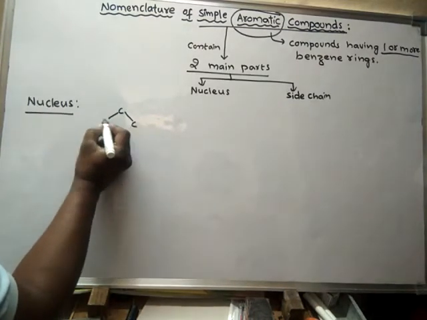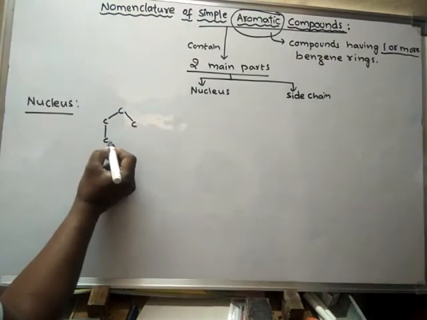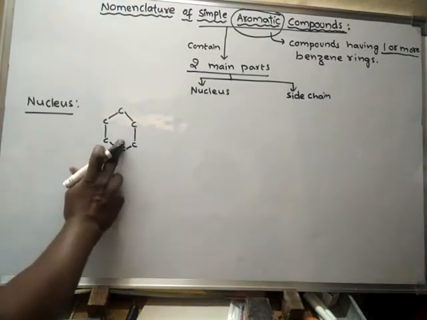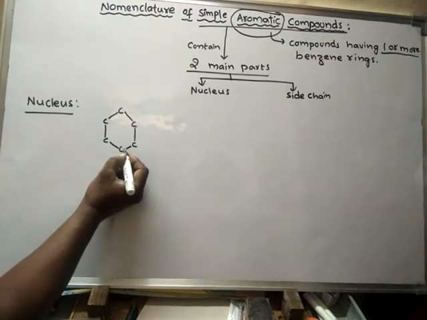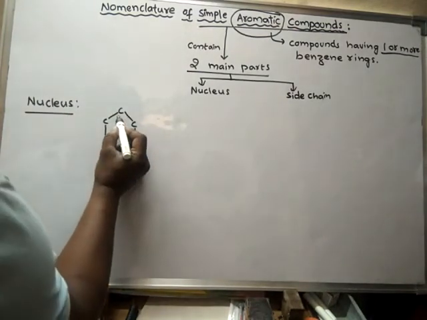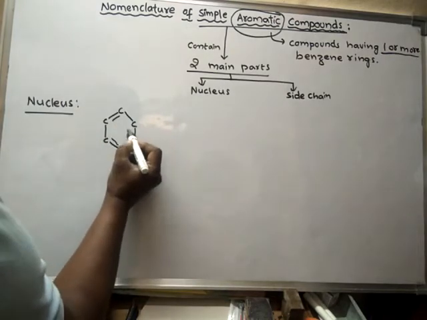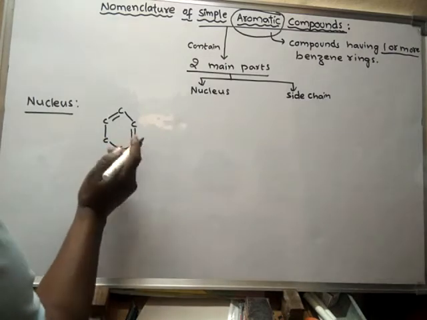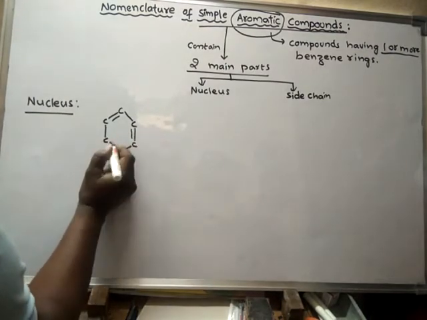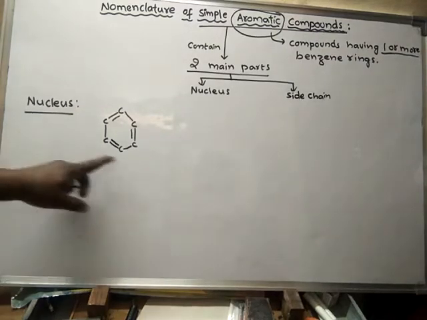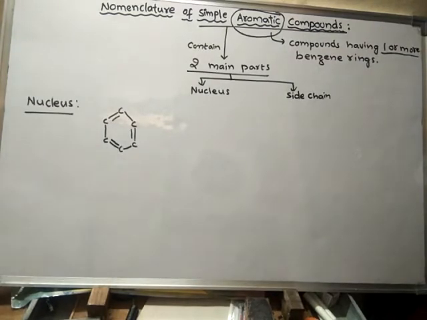It's a hexagonal benzene ring having 6 carbon atoms and with double bonds in alternate position. How many double bonds? 3 double bonds in alternate position. So now this structure is said to be nucleus.